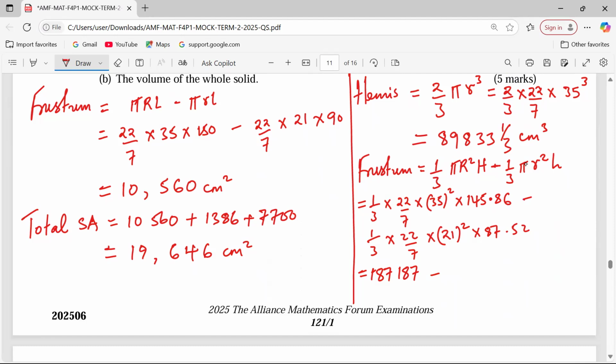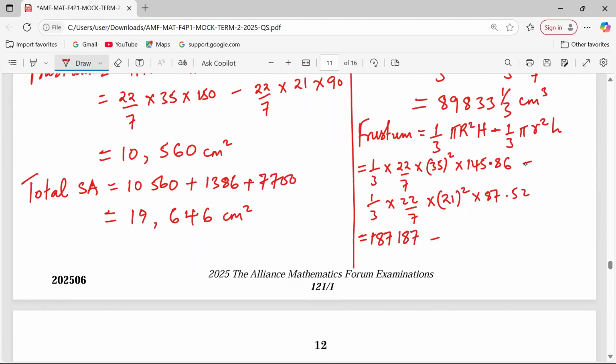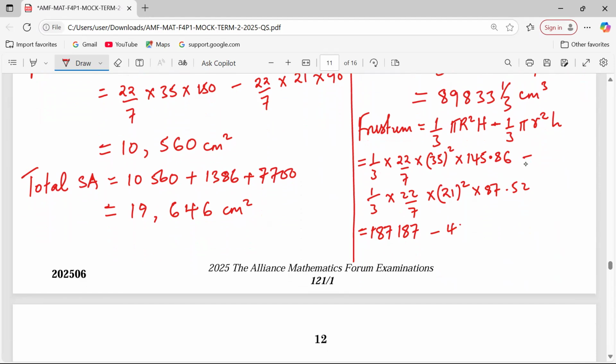Then minus a third, 22 over 7, 21 squared times 87.52. This is giving me 40,434.24.